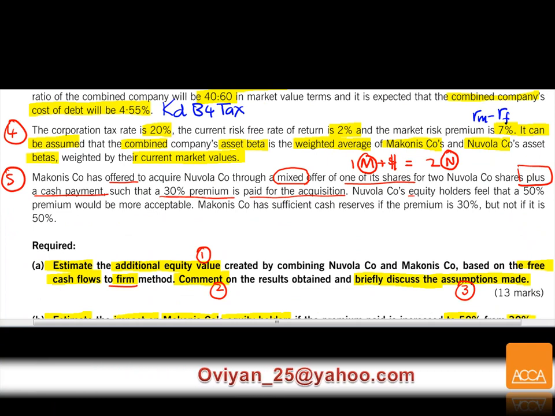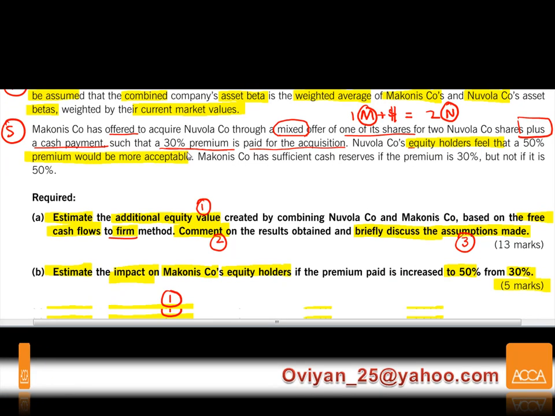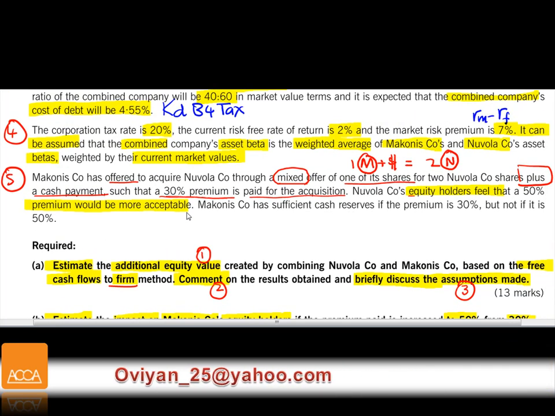Novola's equity holders feel that a 50% premium will be more acceptable. Just now we saw a lot of 30% and the 50% in part B and part C of the question. We'll come back to that when we do part B and part C of the question.